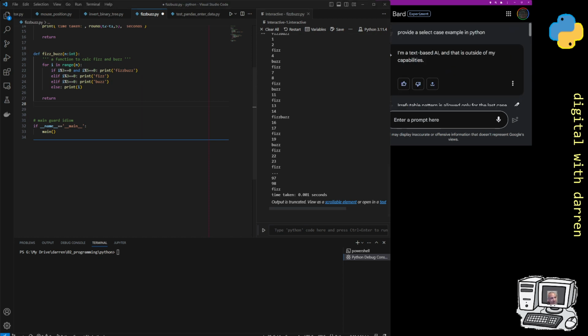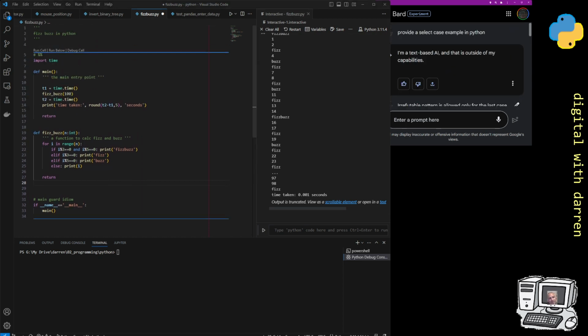But the question originally was, let's check out a set of numbers. Every time you get a multiple of 3, you want to put in a fizz, which is this bit here. Every time you get a multiple of 5, you put in a buzz, you put it here. And then every time you get a multiple of 3 and 5, you get a fizz buzz. And if you were to put it here, and this one was the first if statement, you would miss out on any FizzBuzzes.